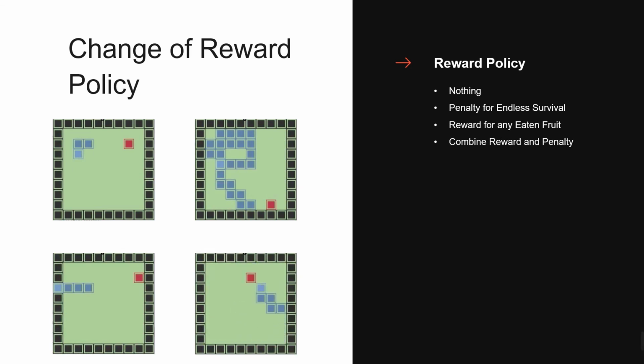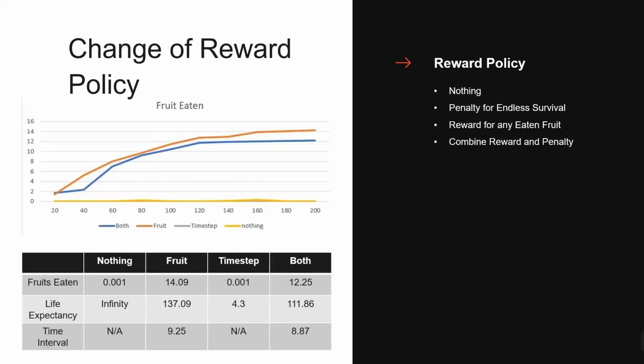The fourth one is to combine both encouragement and punishment. It tackles the self-spinning problem without compromising much performance. And this is the average performance of these 4 reward policies. Although the fourth one is not as good as the encouragement-only policy, which is the third one, it takes fewer steps to fetch fruits, which means the snake always chooses a shorter or better path.